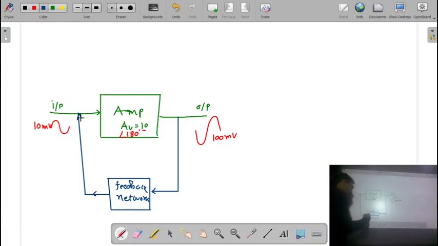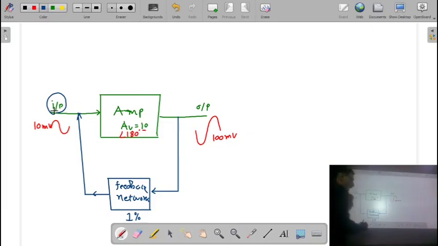So let us say we are selecting this 1% of the feedback. Only I am taking 1% of the output voltage and that is going to be combined with the input voltage. And now we will see what will be the effect on the input signal.